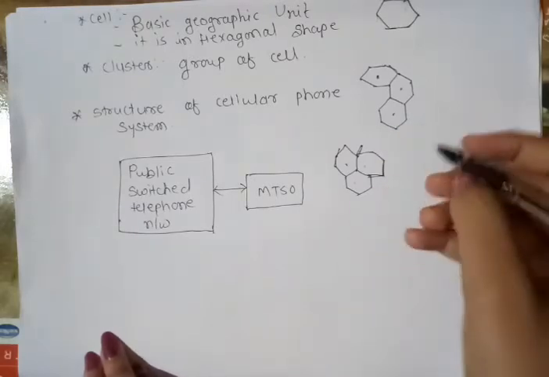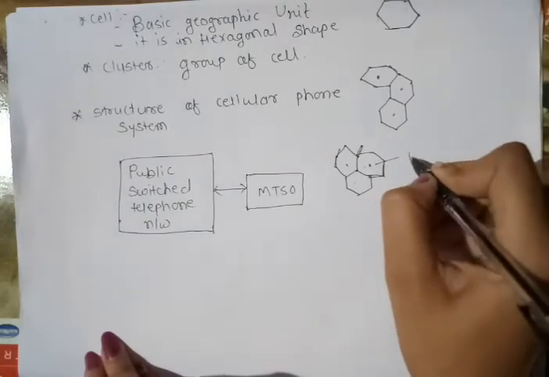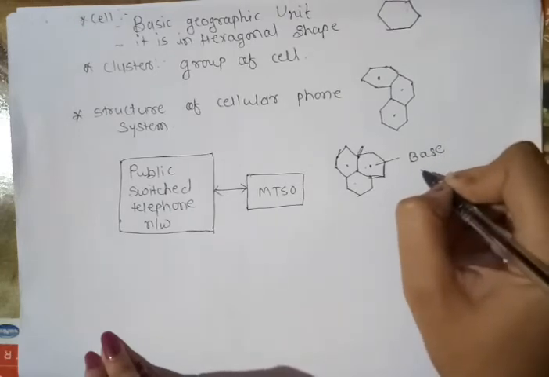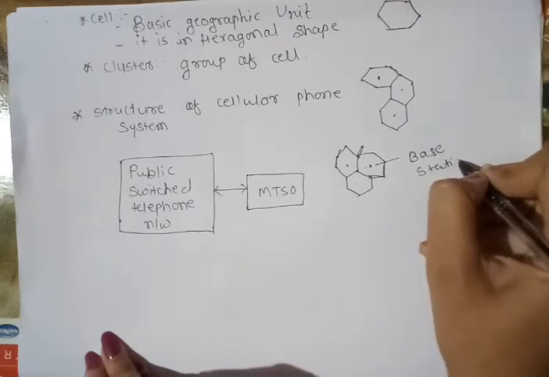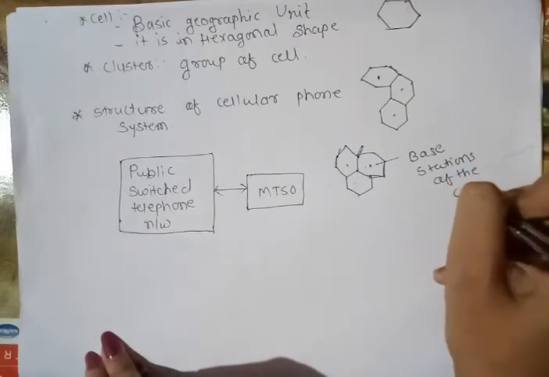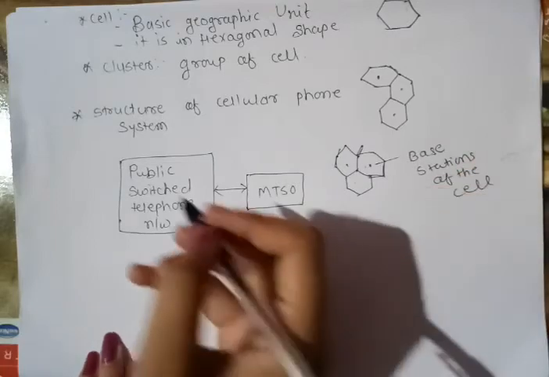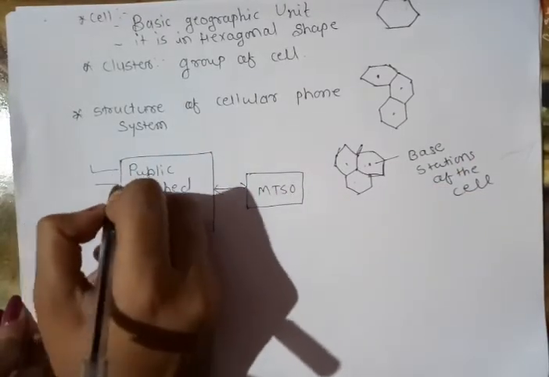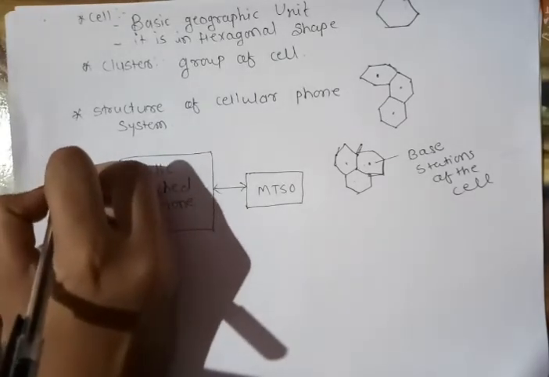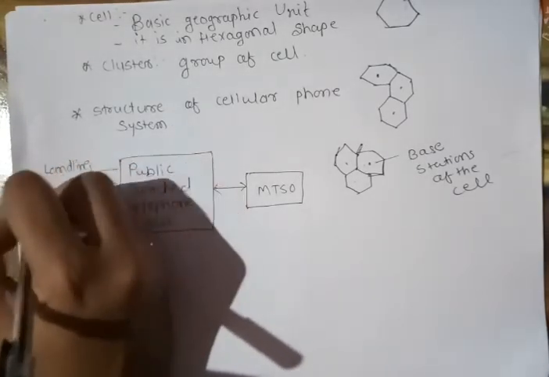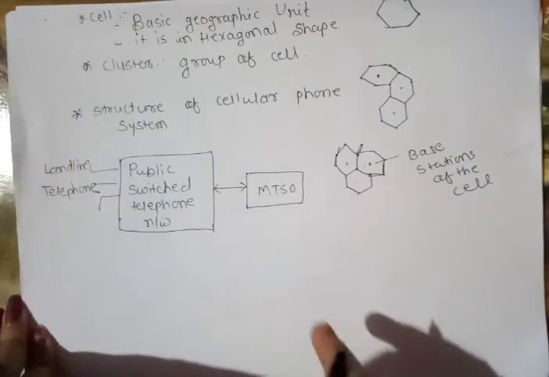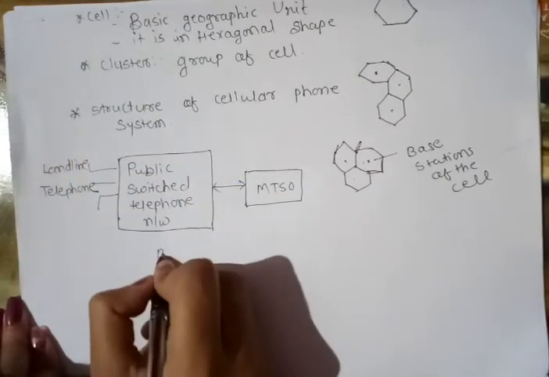These are the hexagonal shapes. In each cell there is a base station, and the MTSO is connected to the base stations of the cells. At the input side we will connect the landline telephone. This is the basic structure of the mobile telephone network.